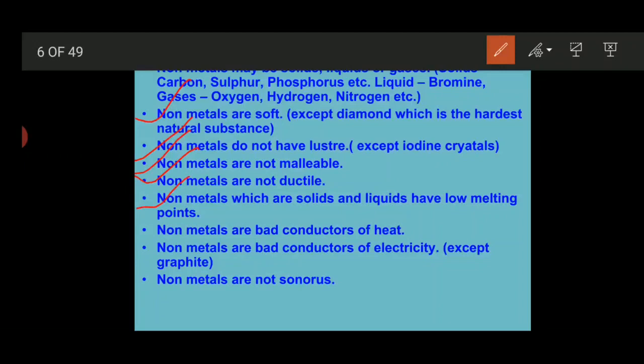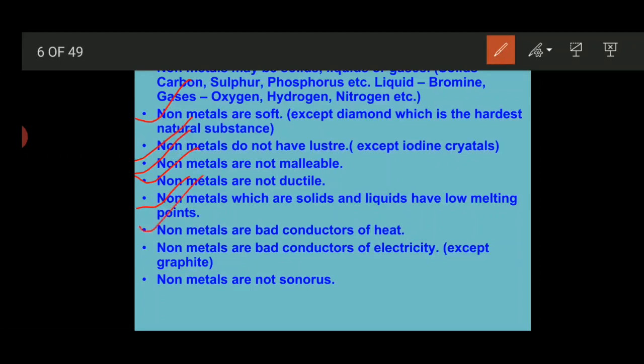Non-metals which are solid and liquid have low melting points. Why is it so? Because non-metals mostly form covalent compounds, and covalent compounds are attached to each other through van der Waals force of attraction, which requires a very minimum amount of energy to break.